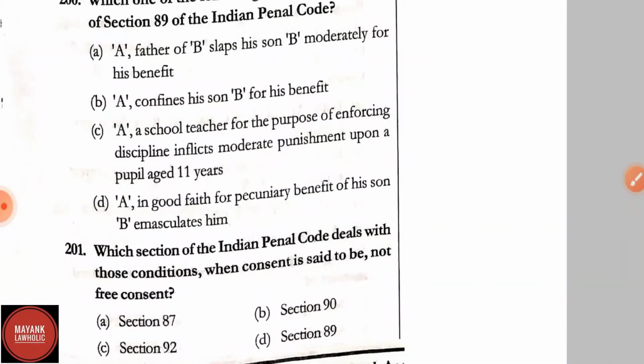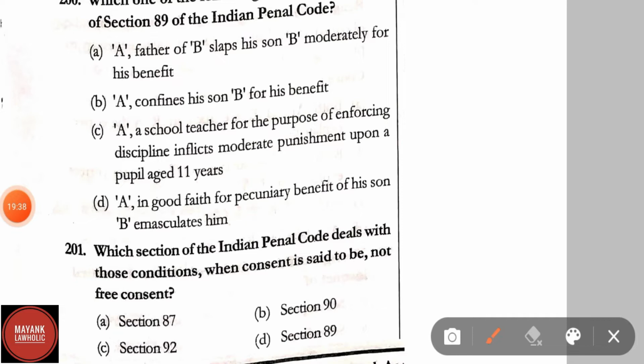Question number 201. Which section of IPC deals with those conditions when consent is said to be not free consent? Correct answer is section 90.